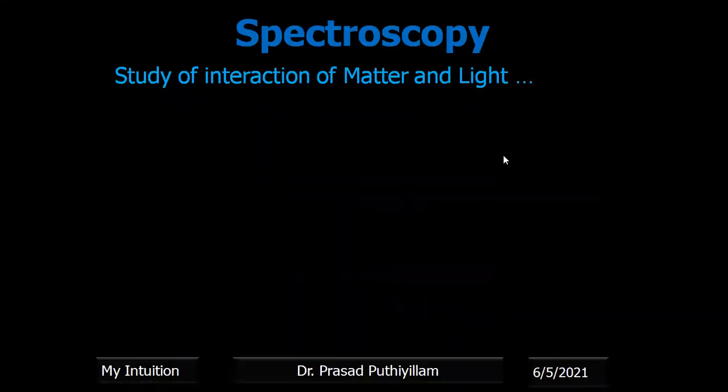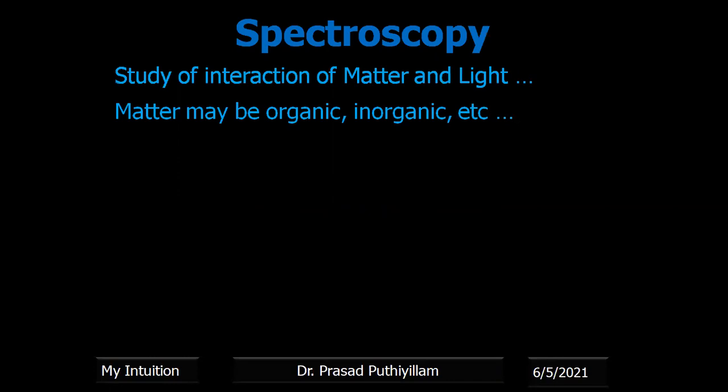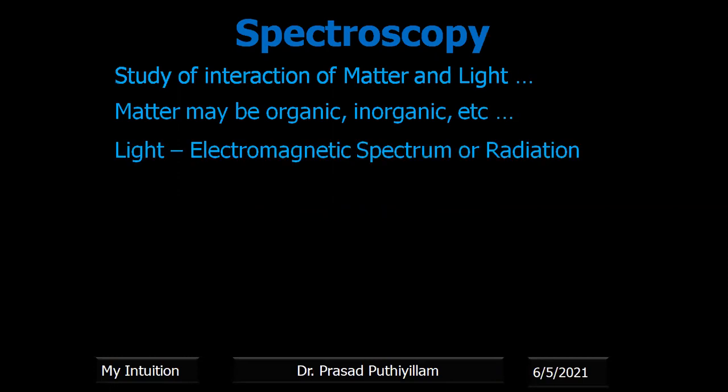So, in the introduction, we can define spectroscopy as the study of the interaction of matter and light. Light means electromagnetic radiation. Here matter may be an organic molecule, an inorganic molecule, etc. Any type of matter which can interact with electromagnetic radiation can be analyzed by using light waves, which we call the electromagnetic spectrum of radiation.